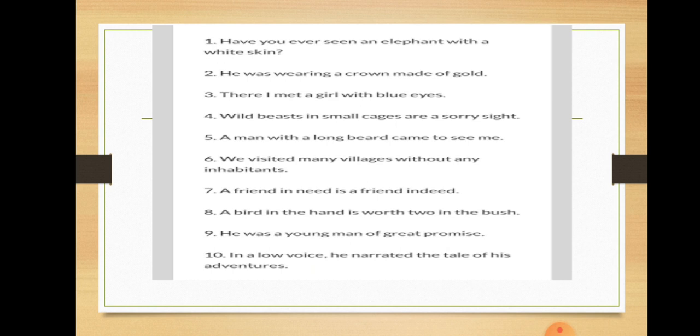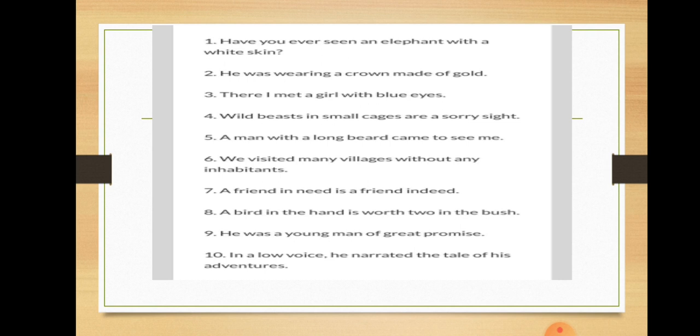Where is the adjective phrase? With a white skin. It's originally a prepositional phrase, but as it is modifying the noun elephant and giving you more information about elephant, it is used here as an adjective phrase. Originally a prepositional phrase, but functioning like an adjective phrase in the sentence.